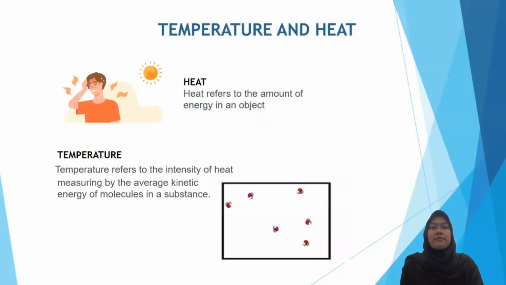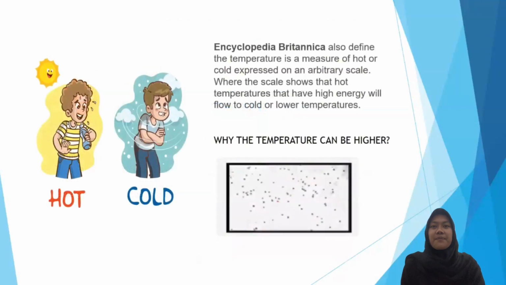Heat refers to the amount of energy in an object, measuring the total kinetic and potential energy contained by the molecules in that object. Temperature refers to the intensity of heat, measuring the average kinetic energy of molecules in a substance. So, heat is a form of energy and temperature is a measure of that energy. Every human being can feel the hot and cold of an object because of temperature.